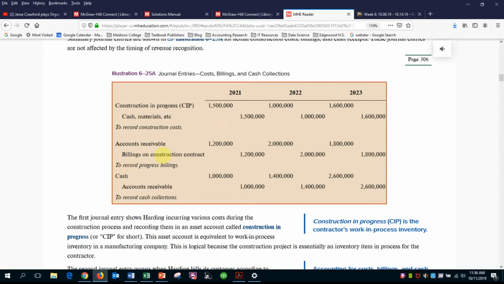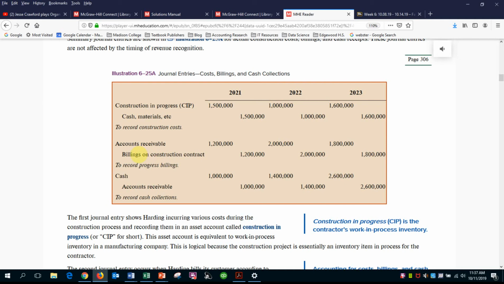Getting down to the billings, the billings on construction contract account, that is new as well. That's a contra account to this construction in progress account. If we're asking for payment, we're creating a new asset, accounts receivable, of 1.25 million. But this 1.25 million is already captured in the construction in progress account. So unless we have this contra account called billings on construction in progress, we'd be counting this 1.2 million twice.